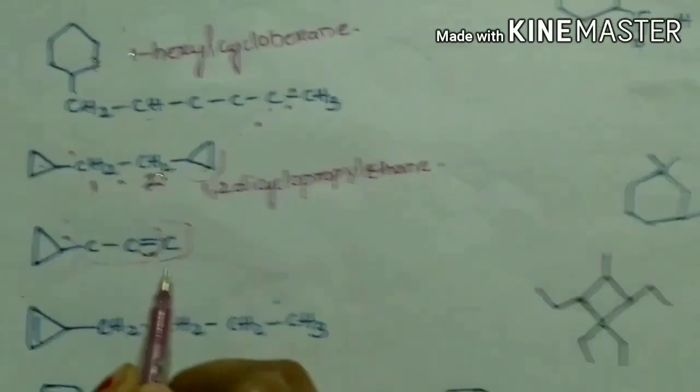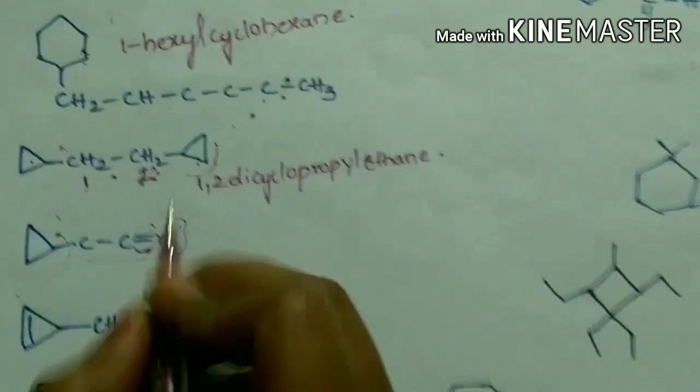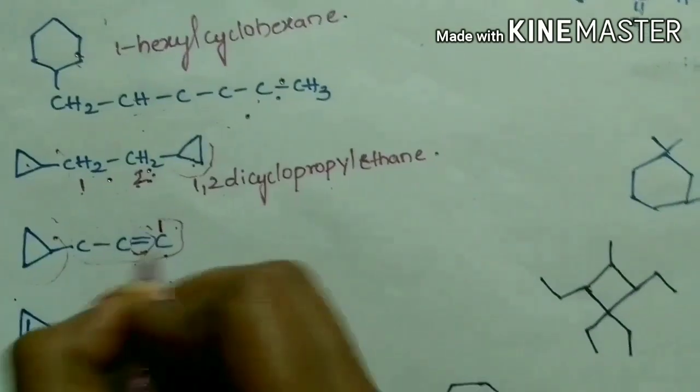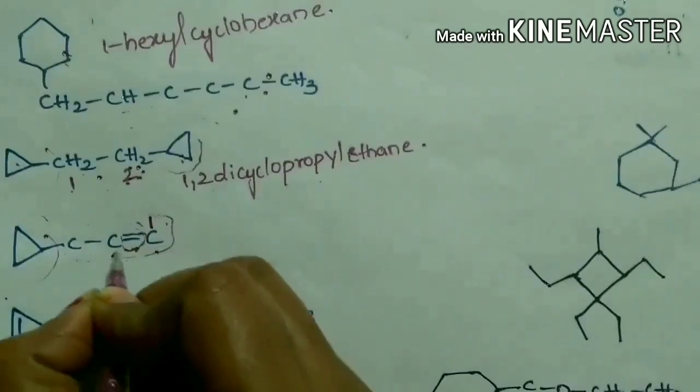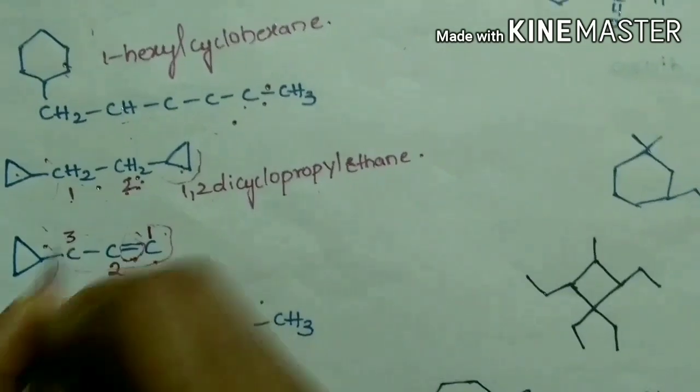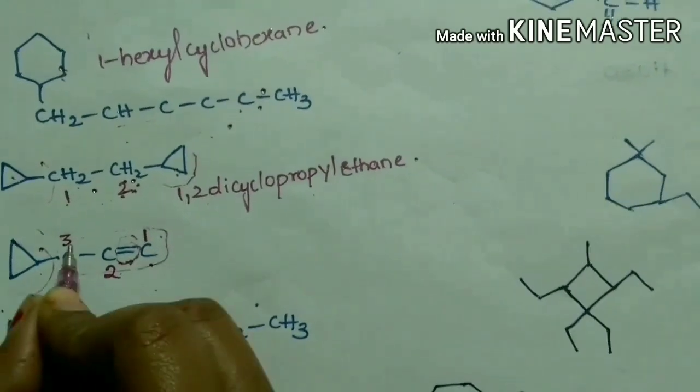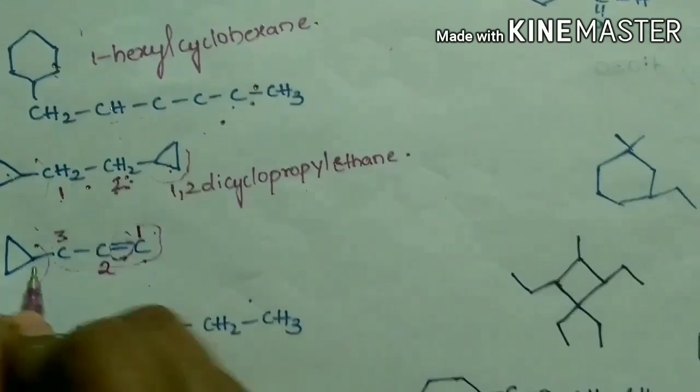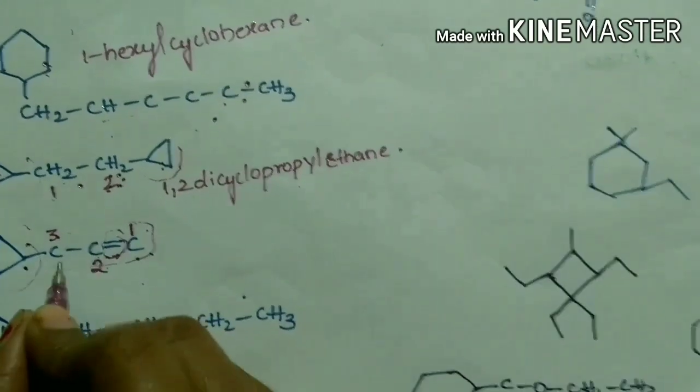While naming this compound, we have to start numbering from this side, as the double bond should get the lowest number. So this compound can be written as 3-cyclopropyl propene.